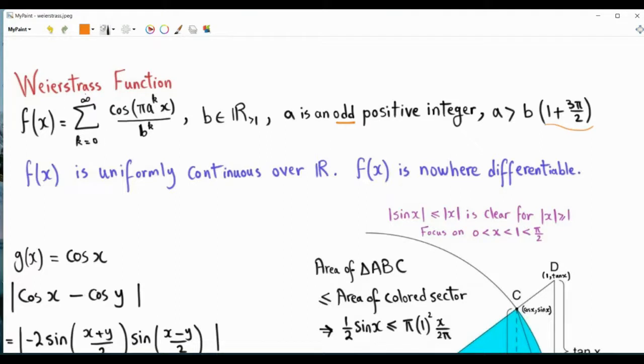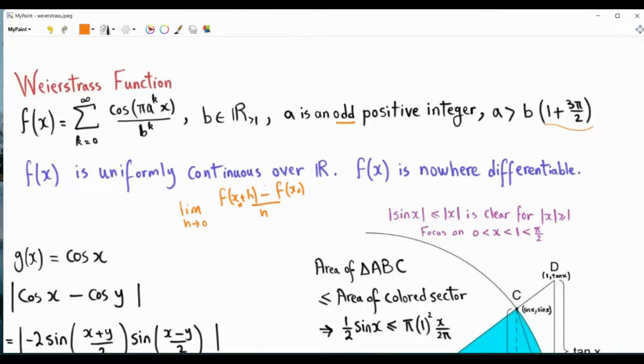What is weird or interesting about this function, f of x, is that it is uniformly continuous over the set of real numbers, but it is nowhere differentiable. So if we try to compute the derivative of this function f of x at x0, we can, for example, compute the quantity f of x0 plus h minus f of x0 divided by h, and then investigate the limit as h goes to 0.